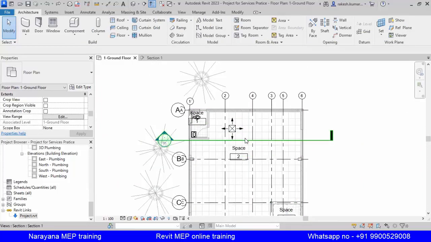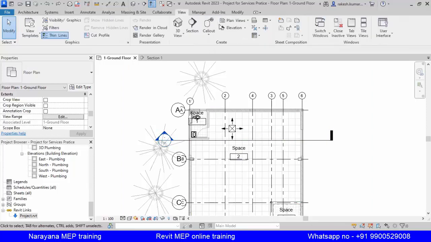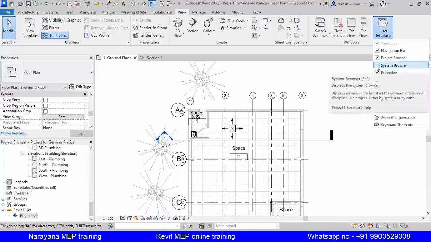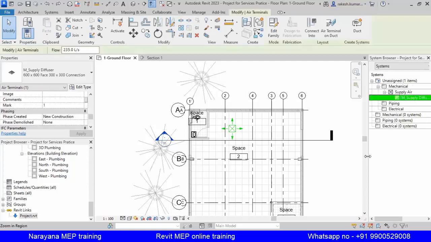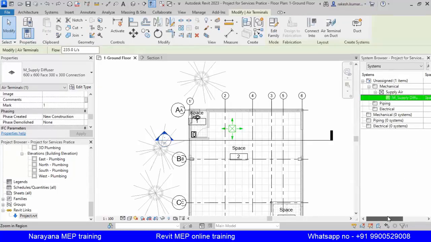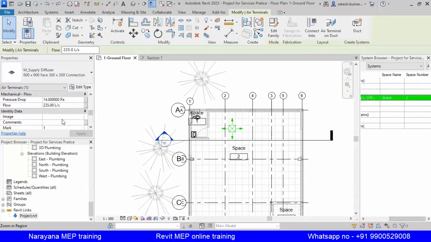So now open the system browser. So how you'll open the system browser? Go to the view tab, user interface. Here system browser is there, or the option is F9. So here one unassigned is there inside mechanical supply. Correct. Yes, sir. So it is not assigned. How much CFM and all. So click that. Here flow is there.